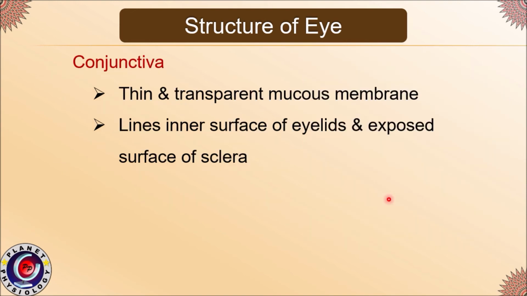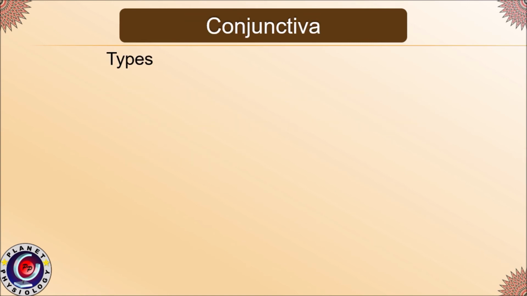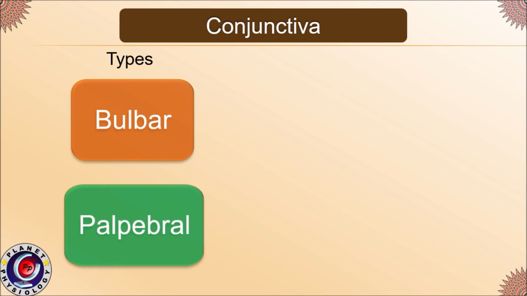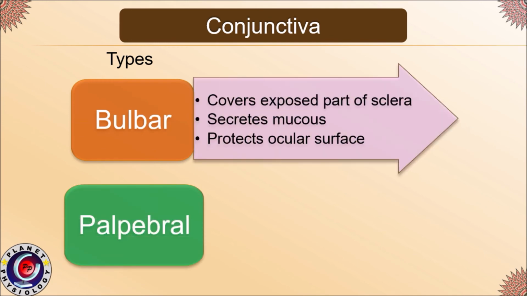Now coming to the other parts associated with the eyes, first is the conjunctiva. Conjunctiva is a thin and transparent mucous membrane. It lines the inner surface of the eyelids as well as the exposed surface of the sclera. Conjunctiva is divided into two portions, bulbar conjunctiva and palpebral conjunctiva.